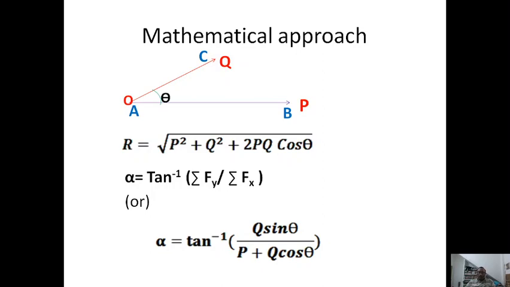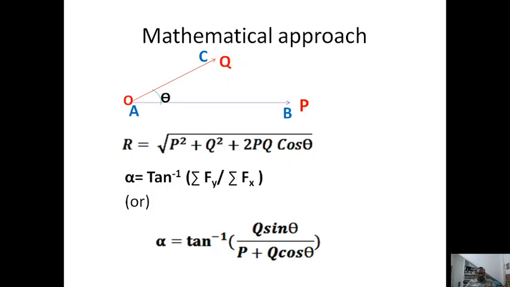So sigma Fx is P plus Q cos theta. For sigma Fy, the Q vector gives Q sin theta. What is the contribution of P towards Fy? It is 0, because P is at an angle of 90 degrees, right?